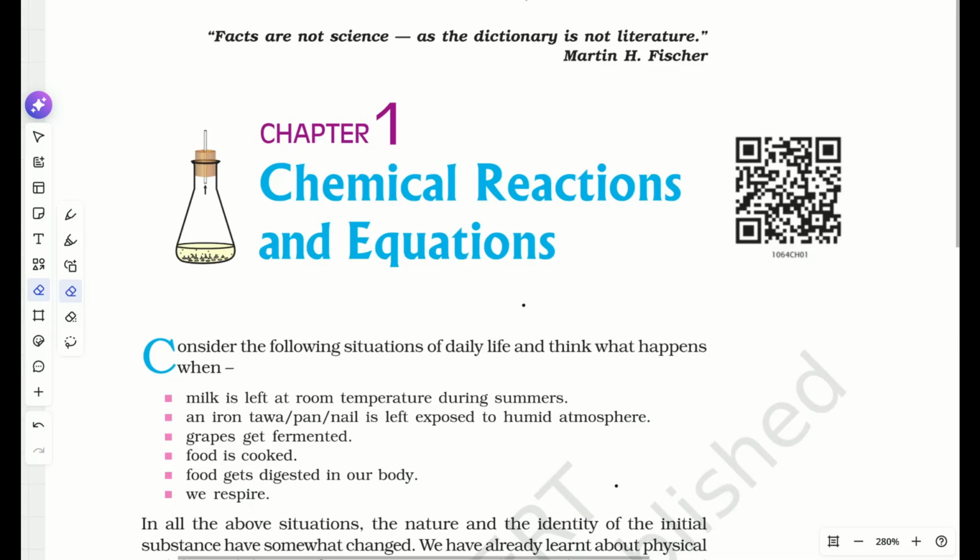So today we are going to start the first chapter of class 10 science, that is chemical reactions and equations. So what do you mean by chemical reaction and equation? Before that, they have given some daily life situations that we just need to see and think what will happen. So let's see the first one.